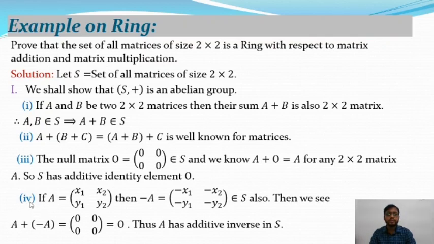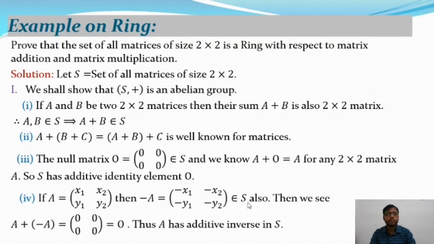And number 4, this is the fourth property of the abelian group. This is the inverse property. So let A be any arbitrary matrix, and the elements of A are x1, x2 in the first row, and in the second row the elements are y1 and y2. Then the elements of minus A will be minus x1, minus x2 in the first row, and minus y1, minus y2 in the second row.